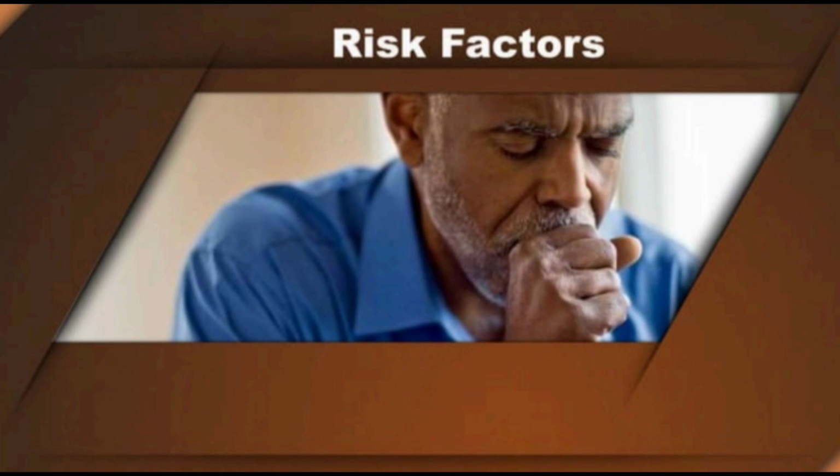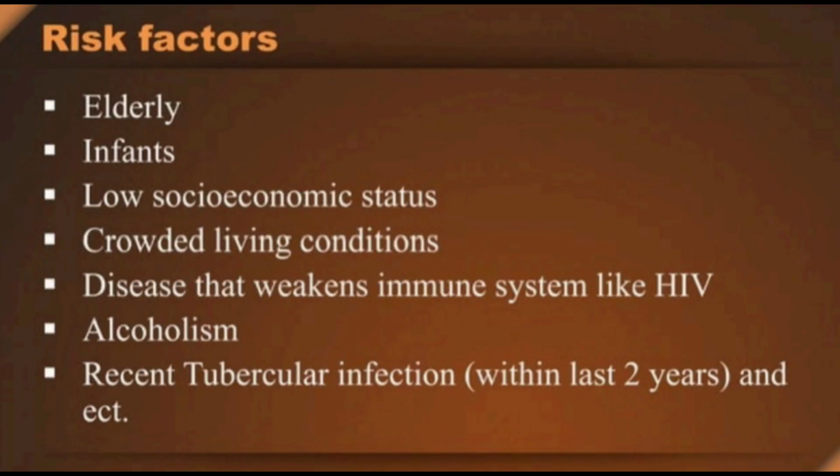Now let us see the risk factors involved in TB. So now let us see which type of people are at high risk of getting infected by TB. Mostly elderly people and infants, people who have low socio-economic status and who are living in crowded living conditions, who have diseases that weaken the immune system like HIV, people who are addicted to alcohol, and who have had a recent tuberculosis infection within the last 2 years. These are the types of people who are mostly at high risk of getting affected by TB.